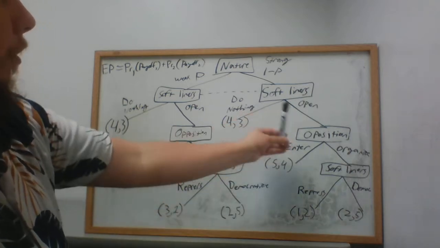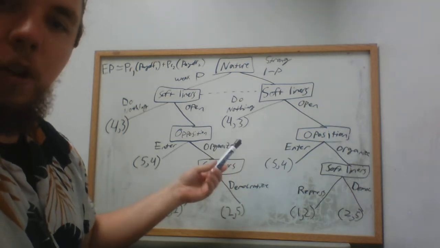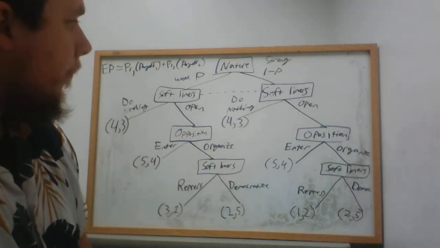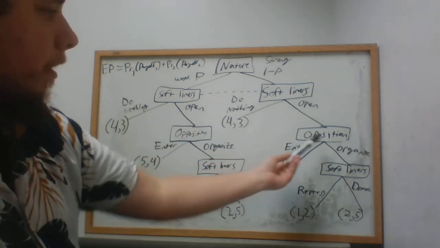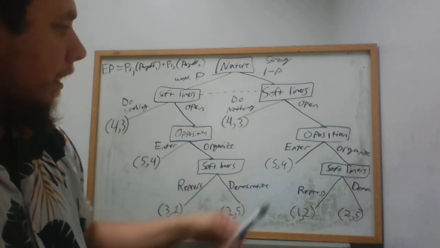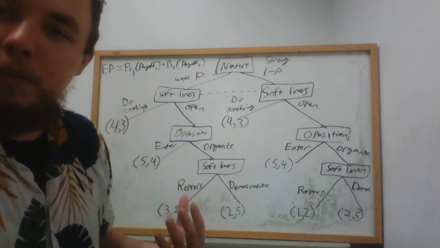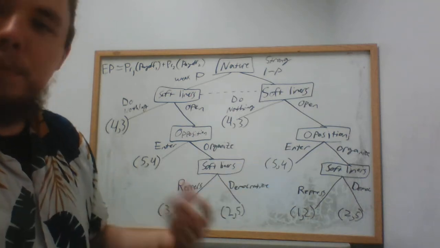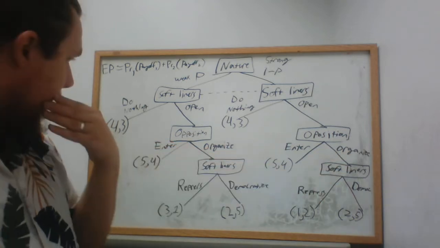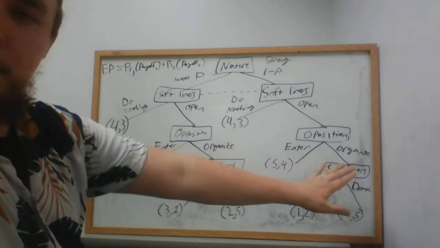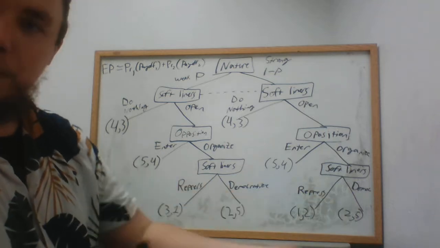So if the softliners choose to do nothing, player 2, the opposition, doesn't get to move. There's no opportunity for them to act. But if the softliners choose to open up, the opposition gets to move. And the opposition also has two options available to them. They can enter into an agreement with the softliners. That means they accept what the softliners are proposing. They're accepting liberalization reforms, and that's it. Or they can choose to take advantage of the situation and organize, mobilize, push for democracy, push for more reforms.